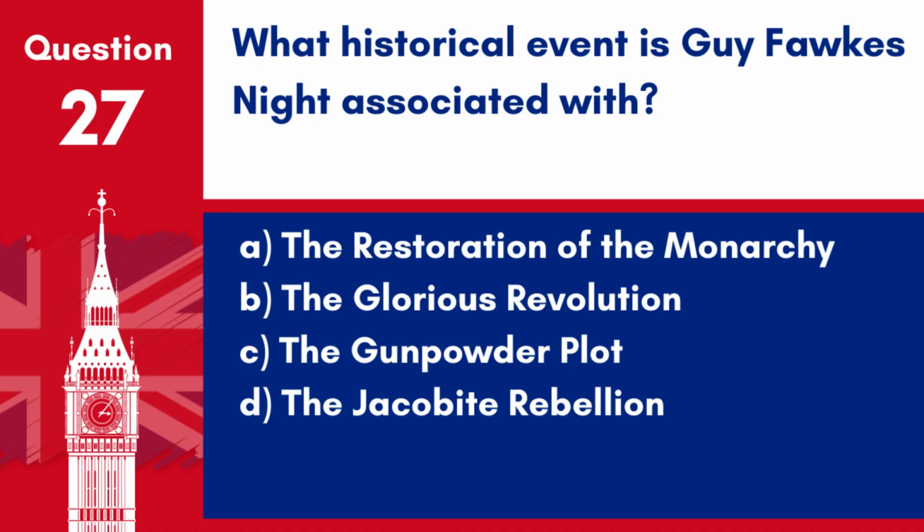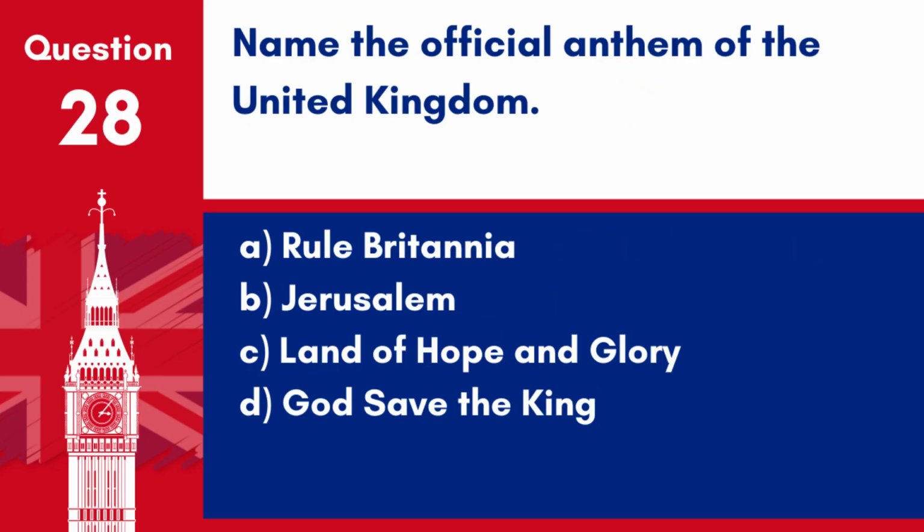Question 27. What historical event is Guy Fawkes' Night associated with? A. The restoration of the monarchy. B. The Glorious Revolution. C. The Gunpowder Plot. D. The Jacobite Rebellion. Answer: C. The Gunpowder Plot. Guy Fawkes' Night is associated with the commemoration of the Gunpowder Plot, an attempt to blow up the Houses of Parliament in 1605.